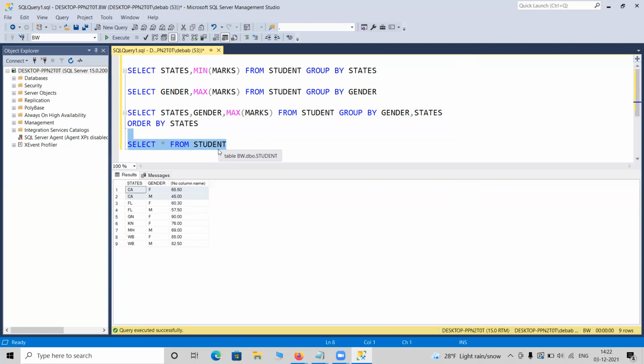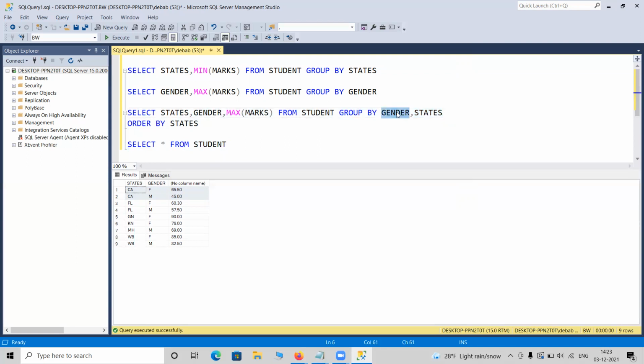If I present this statement in another way, like gender-wise, state-wise, or state-wise, gender-wise, in both cases your answer will be the same. The California female highest is 65. Or you can say female California highest is 65. In both cases, the answer is the same. So it is not dependent on the sequence of the fields.